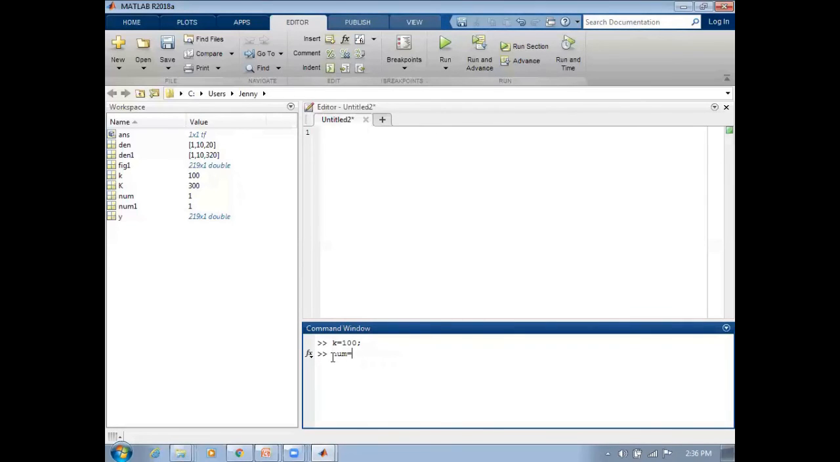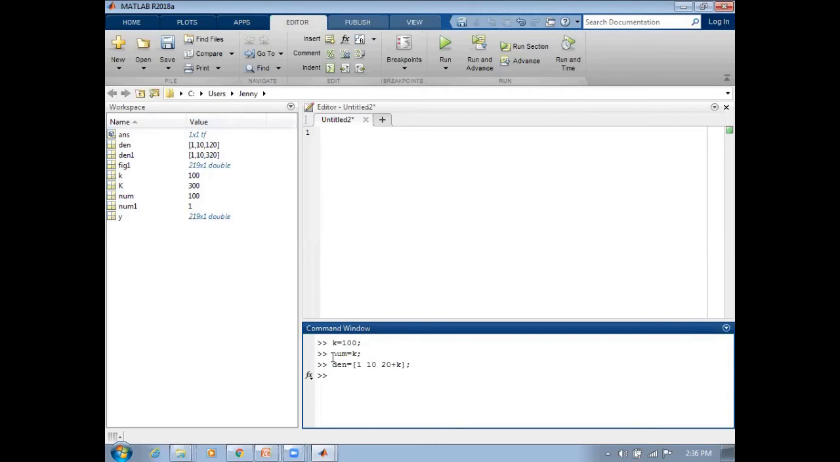So num equal to k, then den equal to s square plus 10s plus 20 plus k. As we have included the proportional controller k, you can see it has been introduced in the numerator as k, and in the denominator the constant value has increased to 20 plus k.